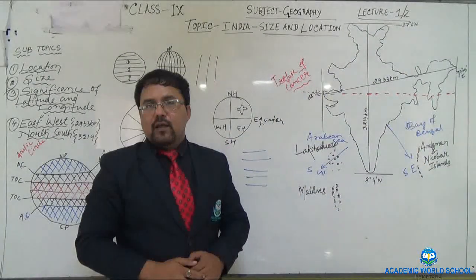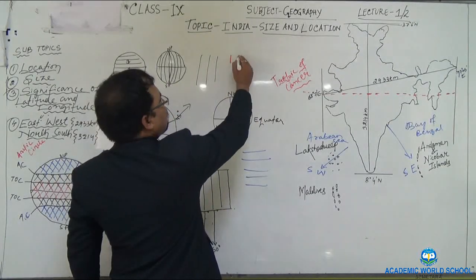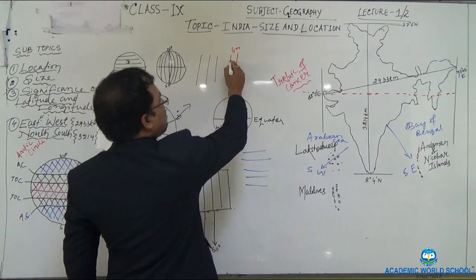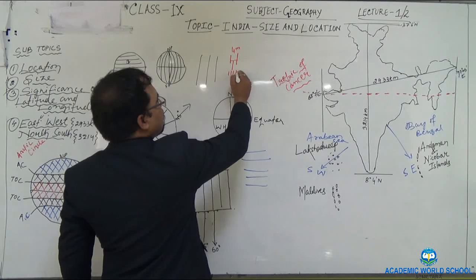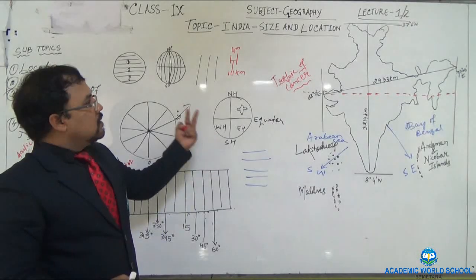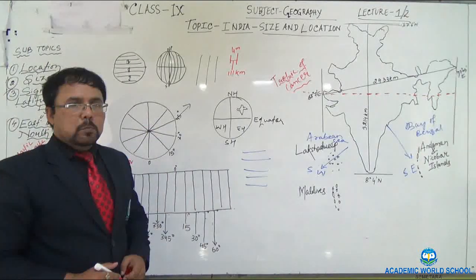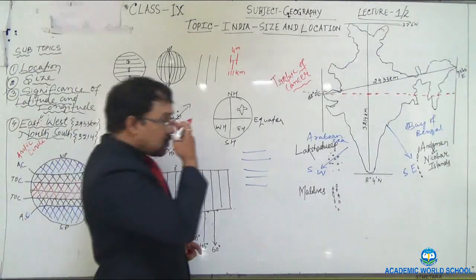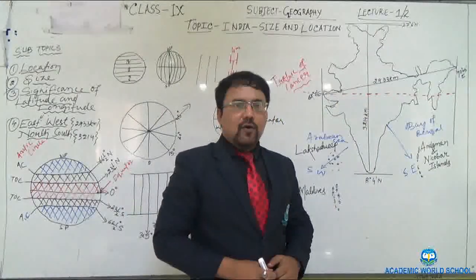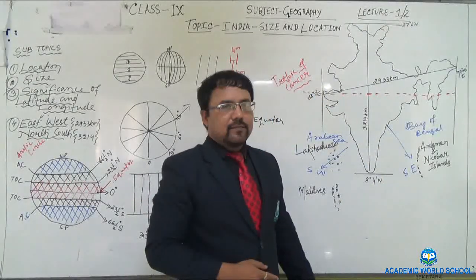There are 30 longitudes. Remember one thing: when you go from one longitude to another, it takes 4 minutes, and the distance between two longitudes is 111 kilometers. So there are 30 longitudes between the eastern and western extent, and there is a difference of 2 hours between them.